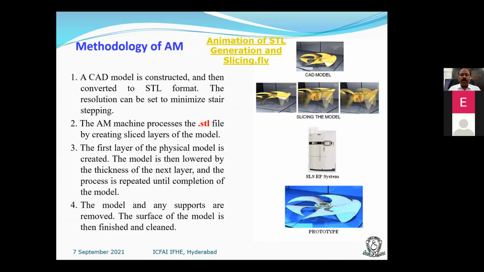Irrespective of whether it is 40 or 50, whatever the RP processes are, they have to follow this methodology. A CAD model is constructed and then converted to an STL file, as we just discussed. The resolution can be set to minimize the stair stepping. This is from experience: in your CAD model there is an option called chord height and angle control. For example, in Creo, which in olden days was called Pro Engineer, there is a chord height and angle control.